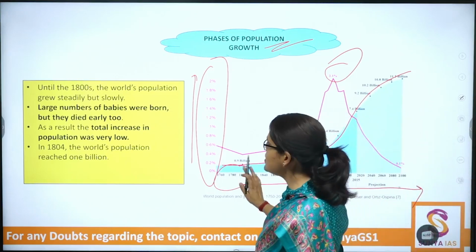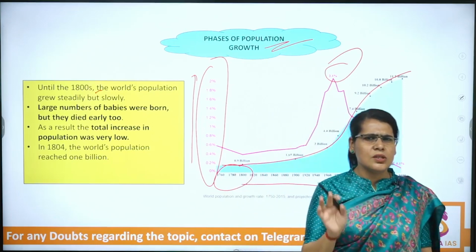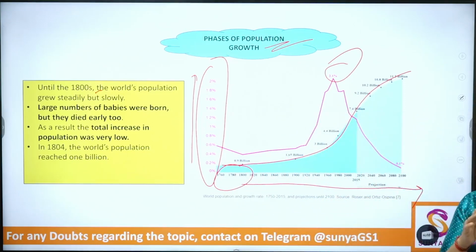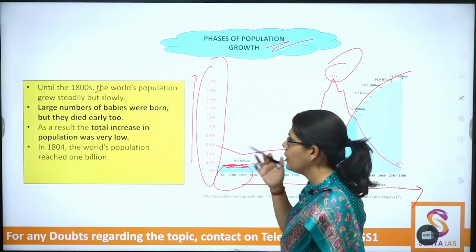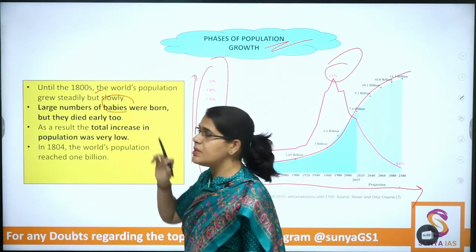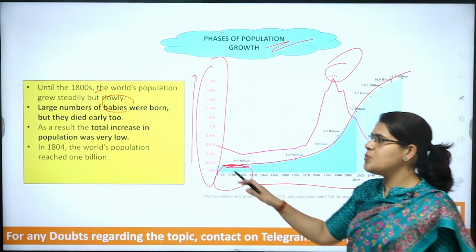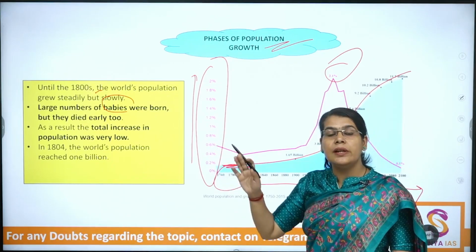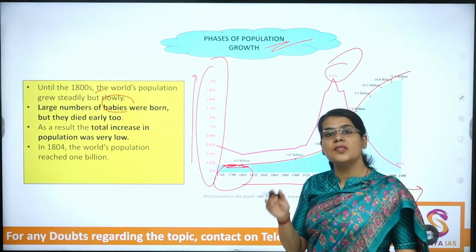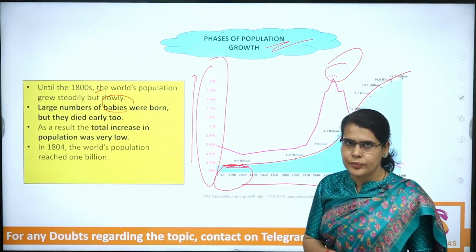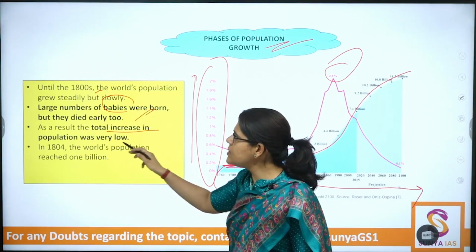The first phase, around the 1800s, the world population was growing but very slowly, not at a very fast pace, very slow and steady. Now, a large number of babies were born, but they died early also. You need not write that, I'm just explaining some important aspects. We will later relate that with DTM. Large numbers of babies were being born, but they also died very early because of lack of medical advancements. As a result, the total increase in population was low.